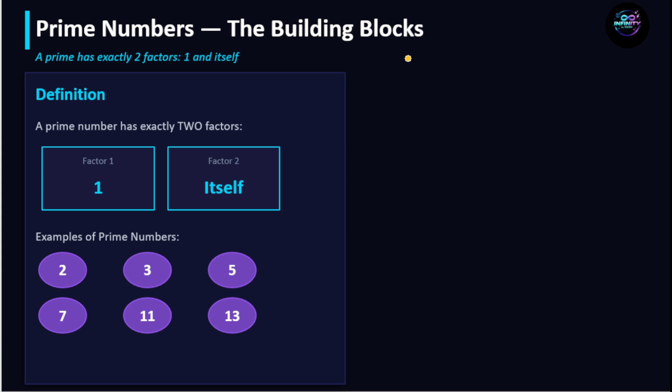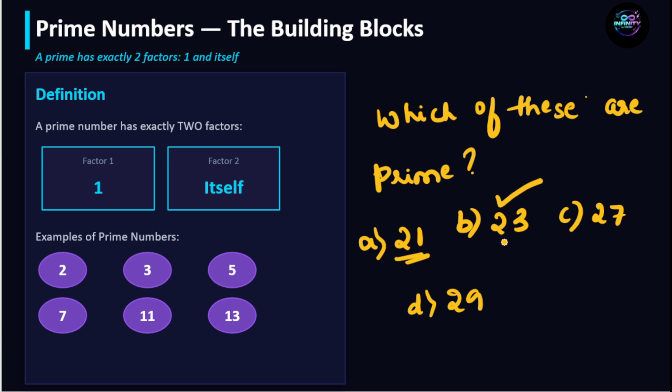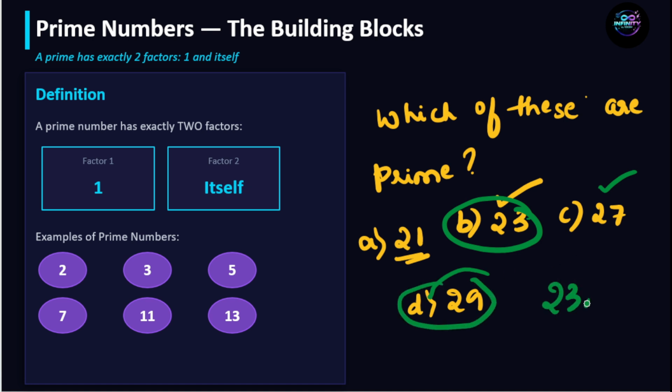We'll have a quick activity. Which of these are prime: 21, 23, 27, and 29? Comment your answer below. Okay, here 21 is not a prime number because it has the factors 1, 3, 7, 21. But 23 has only 1 and 23, so 23 is a prime number. 27 is again a composite number. It is not a prime number because it has the factors 1, 3, 9, 27. But 29 is a prime number. So here 23 and 29 are prime numbers.